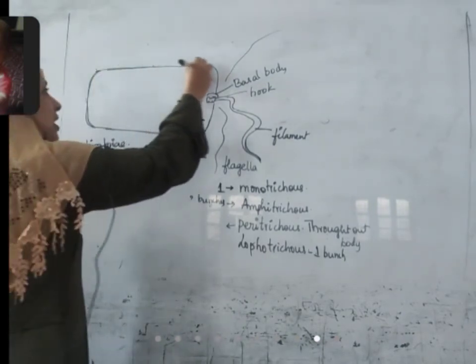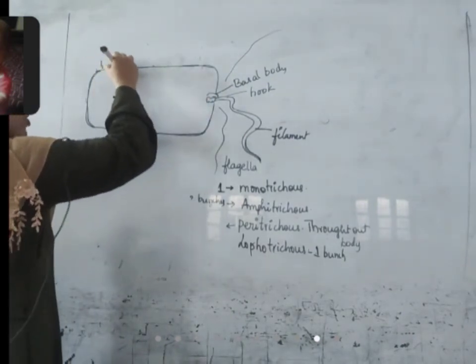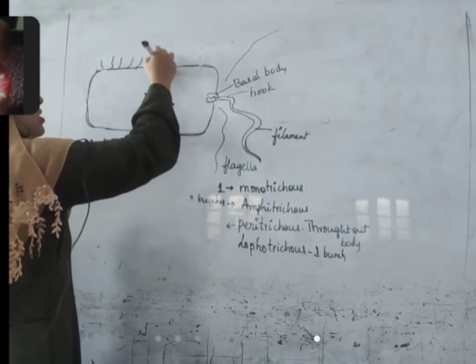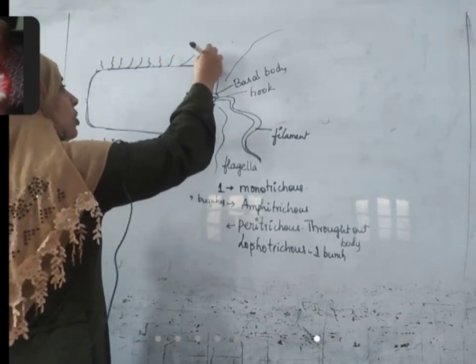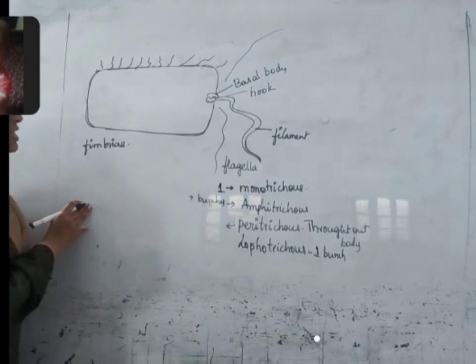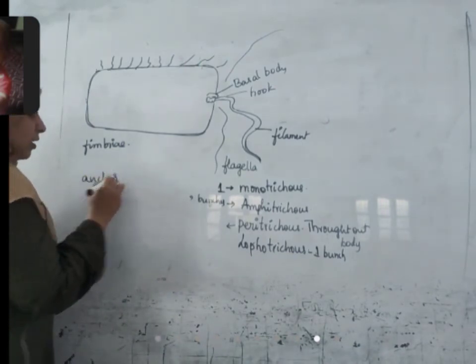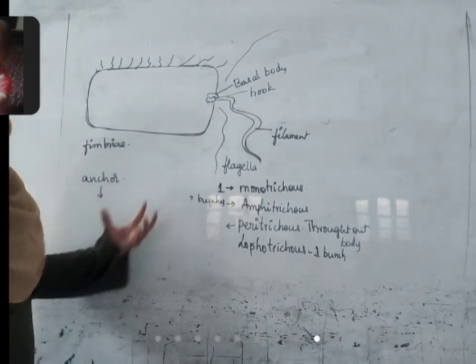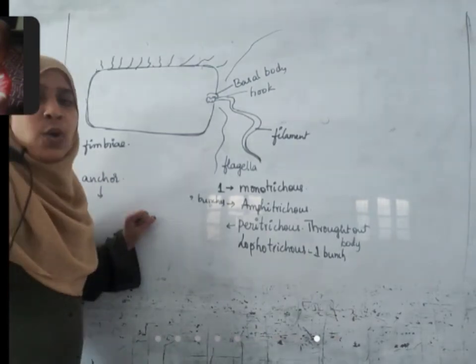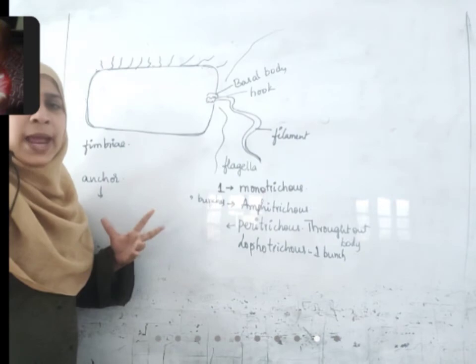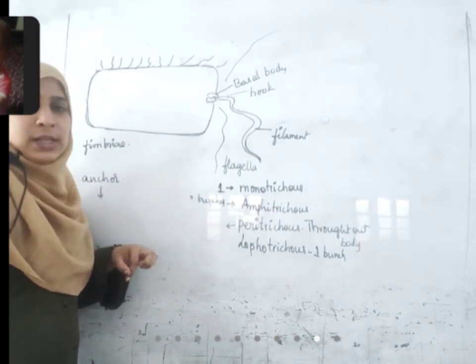The fimbriae present on the cell body are brush-like structures. Throughout the body they are present. What is their function? They act as anchors. Anchor means something that holds firmly. What is the function of roots in a plant? They hold it firmly in the soil.